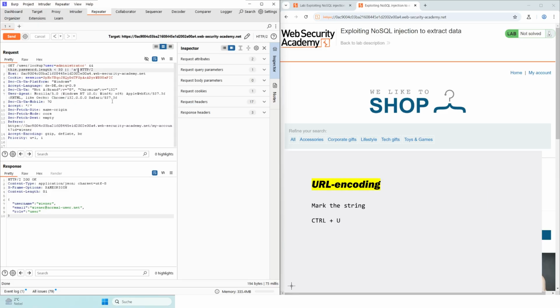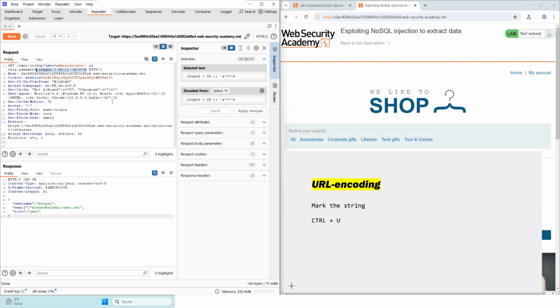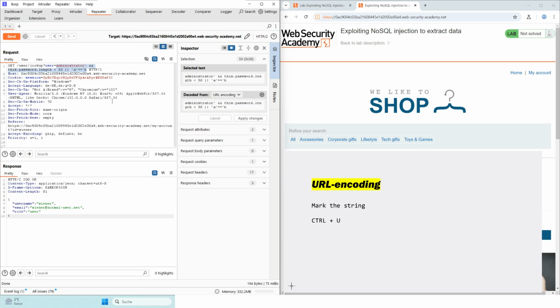Before the request is sent, it must be URL encoded with Ctrl+U. The first line of the request then looks like this.